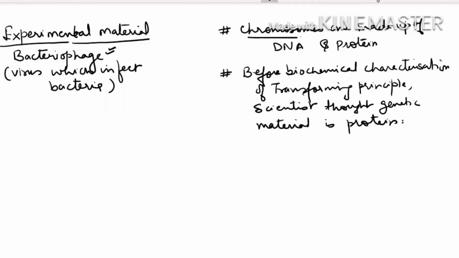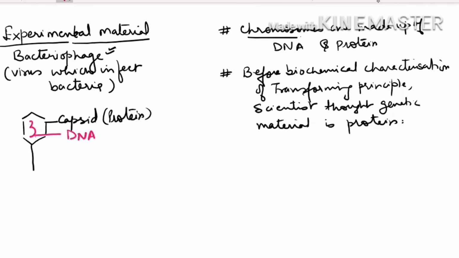Now bacteriophage, if you know, has a protein coat and it has genetic material. Both are separate. So this is the protein coat known as capsid, which is made up of protein, and this is the genetic material, which is DNA. So they have selected bacteriophage because here protein and DNA are both separate, and we get chromosomes, which are made up of DNA and protein.